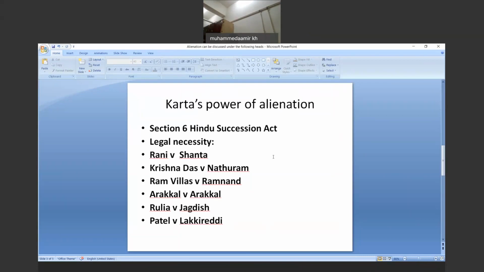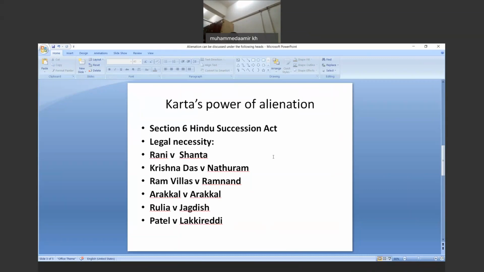And further, we can say that this power of alienation has also been recognized by the ancient Hindu texts and by modern judicial pronouncements, extending over a period of 100 years, and it does not imply the consent of the co-partners.